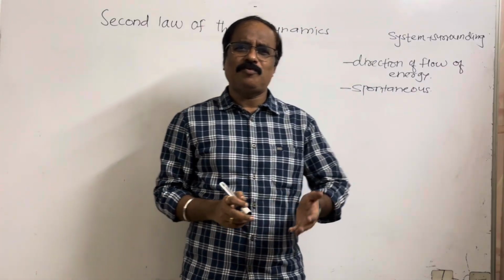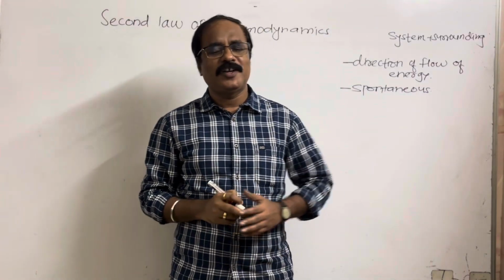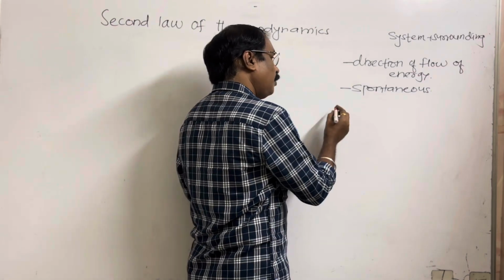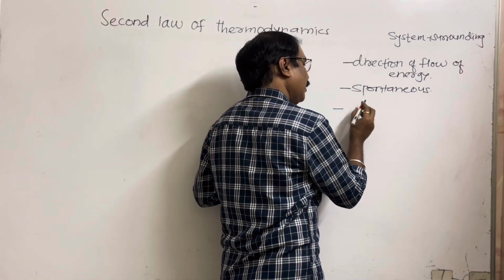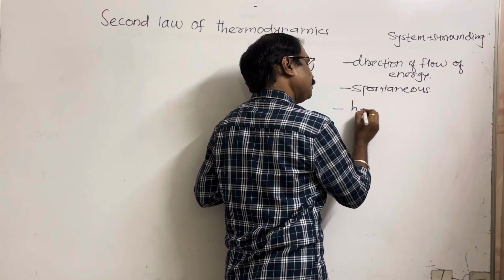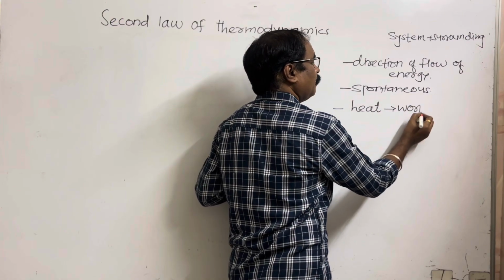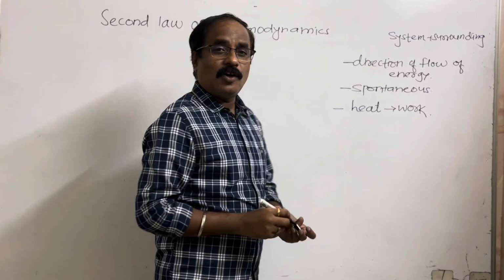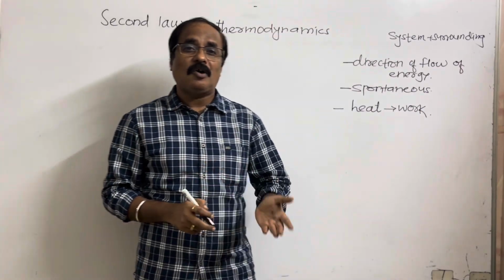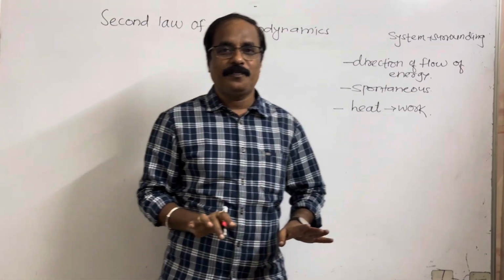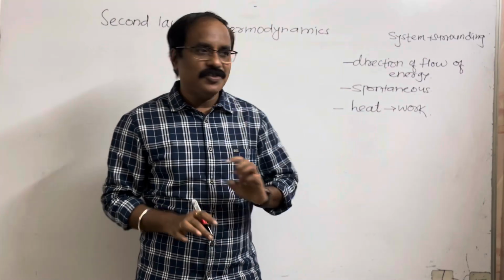We'll see later on what is spontaneity, which process is said to be a spontaneous process. And third, there is incomplete information about transfer of heat into work. Whether total heat is converted into work or only a partial amount of heat is converted into work is not given.